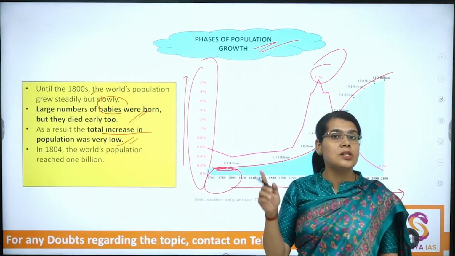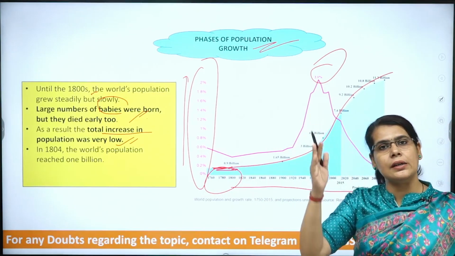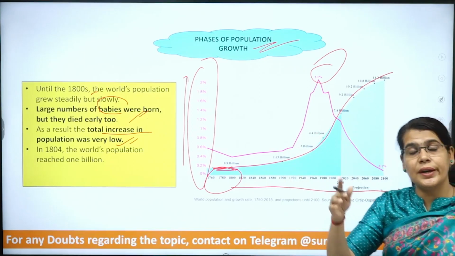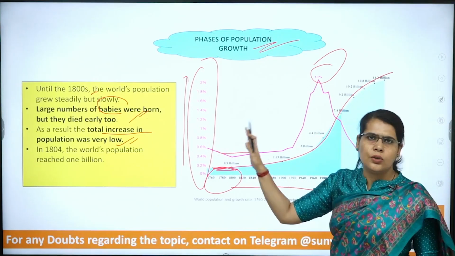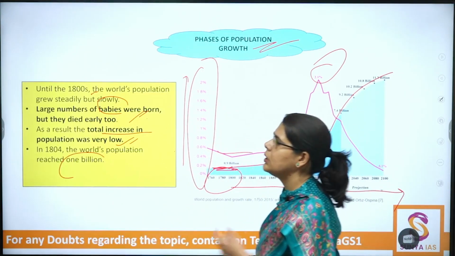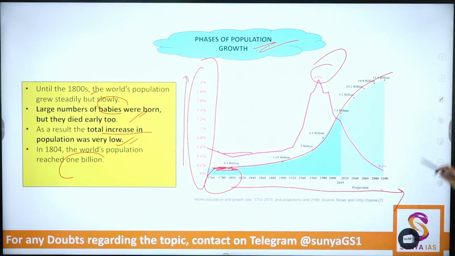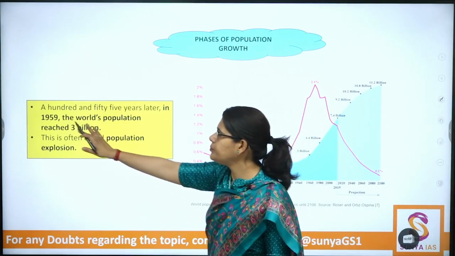Why? Because population growth is the birth rate minus the death rate. So the birth rate was high, but the death rate was also high. Hence, the growth becomes very nominal. However, by the 1800s, the 1 billion mark was reached. Then the next phases.